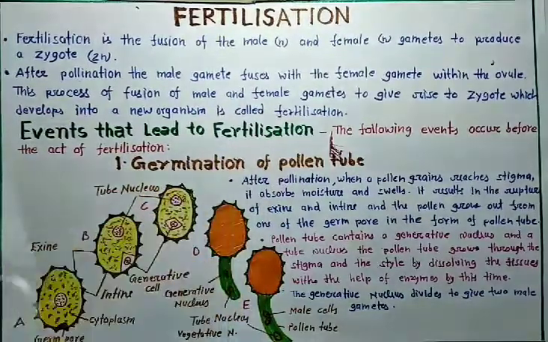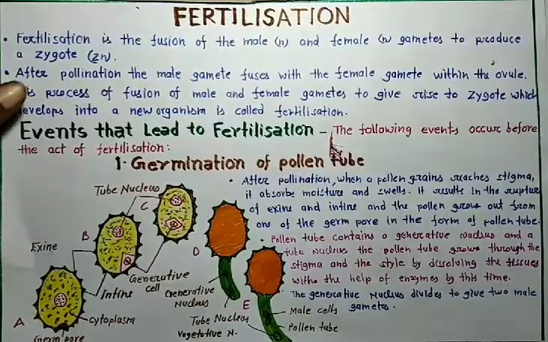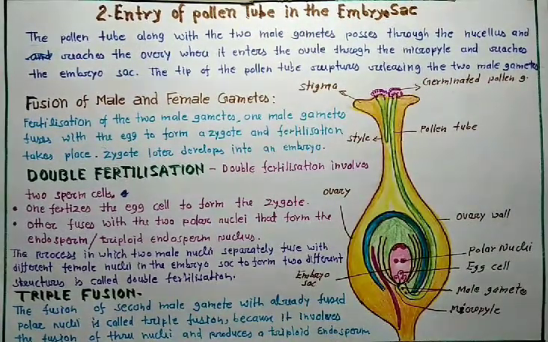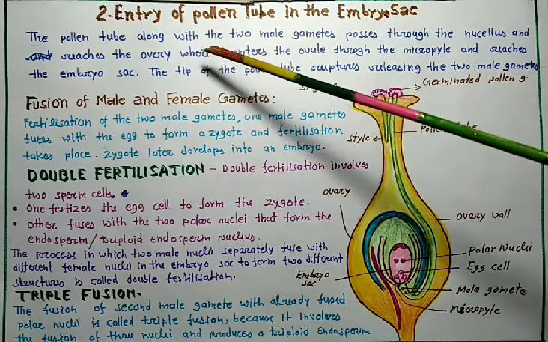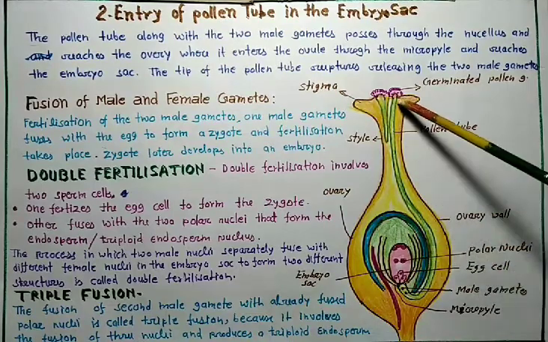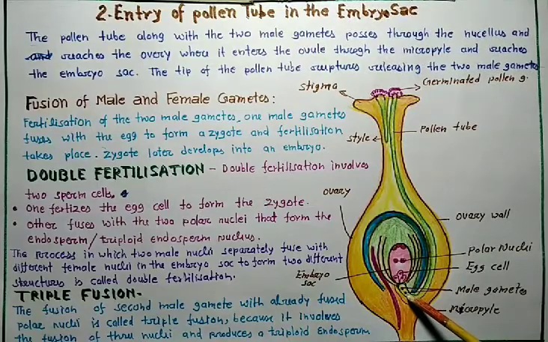Okay guys, now the entry of the pollen tube into the embryo sac. The pollen tube along with the two male gametes. One male gamete is here and the second is here. This is the male gamete. Okay.